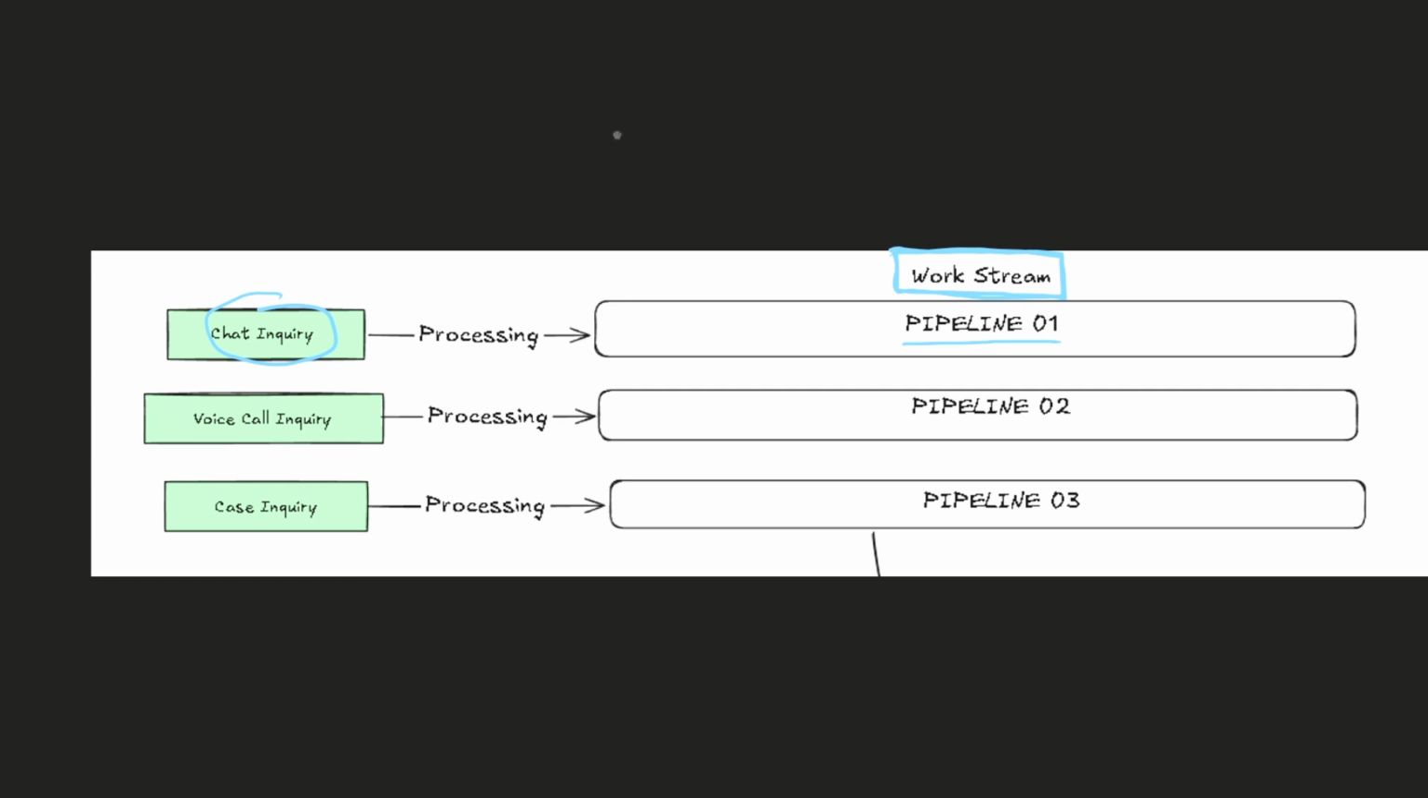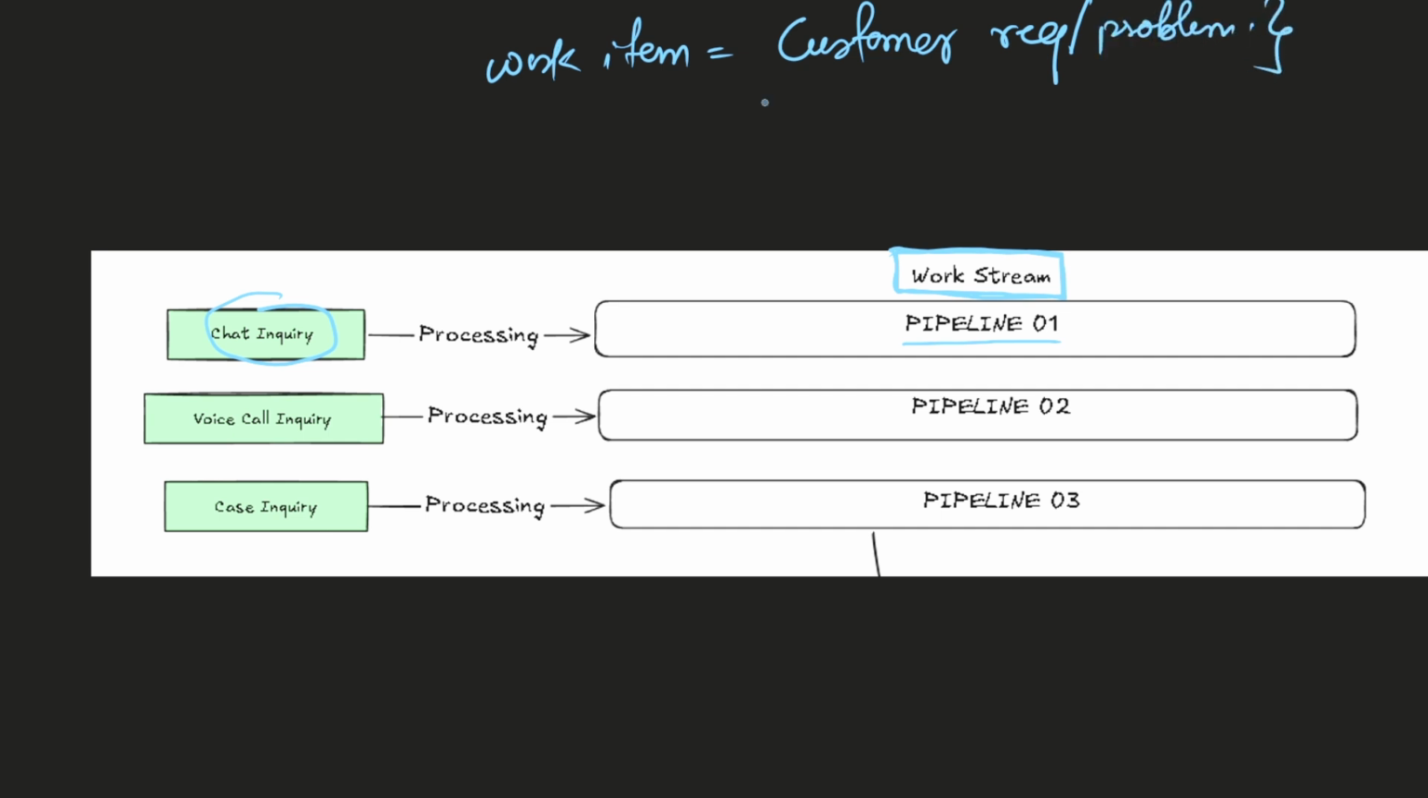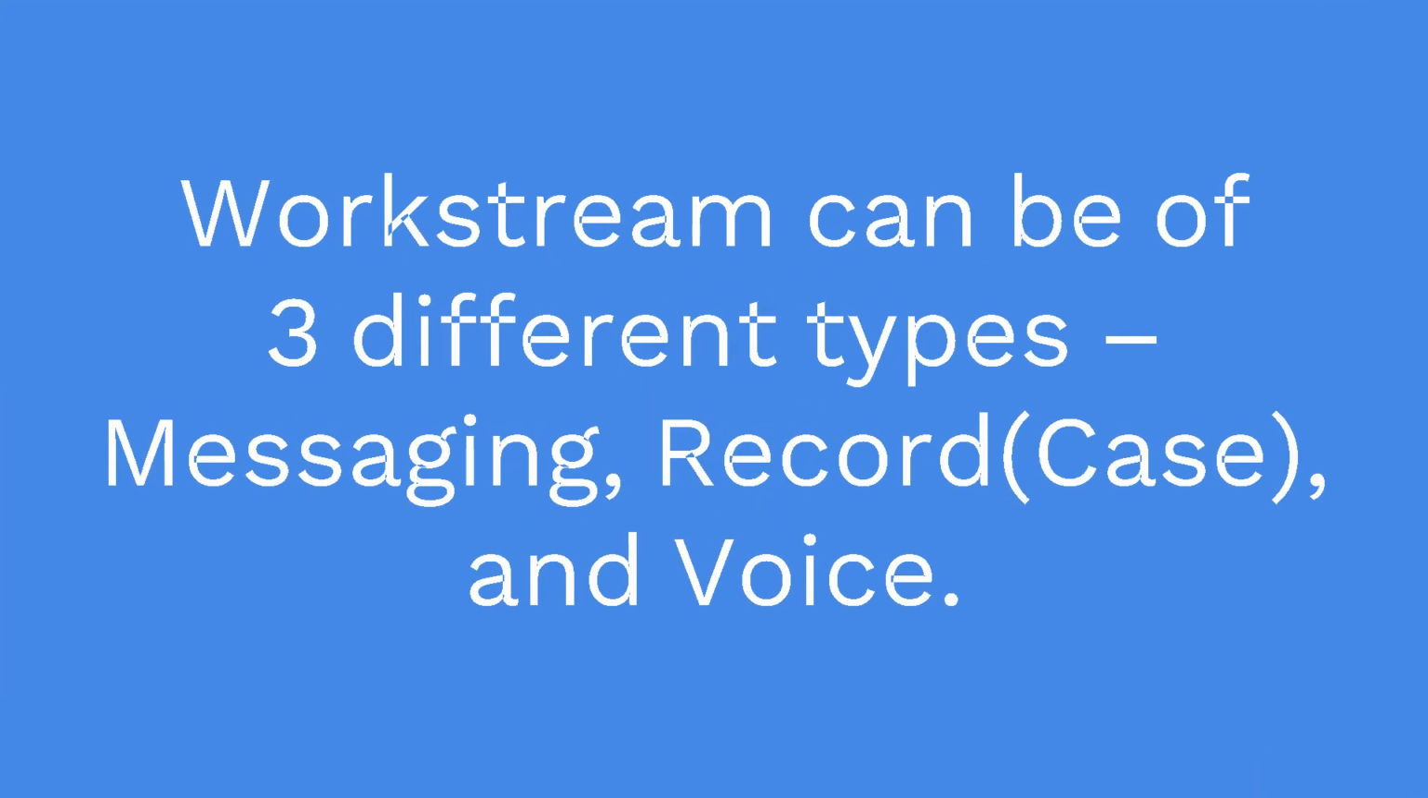By work item we mean a customer query, a customer request, a problem, whatever. It's simply that. Let's understand it in layman terms, right? We have divided work items into 3 categories, and our unified routing is processing all those 3 categories differently by creating work streams, right?